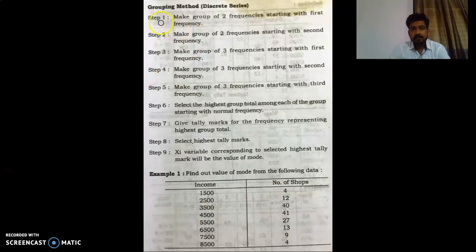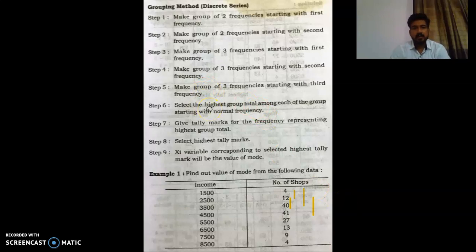For example, step 1: make groups of 2 frequencies starting with the first frequency. We just have to make a group like this. Then make groups of 2 frequencies starting with the second frequency. You have to omit the first frequency and then make groups of two this way. Then make groups of 3 frequencies starting with the first frequency. Now we have to make groups of the first 3 frequencies this way. Then make groups of 3 frequencies starting with the second frequency. Now you have to omit the first one and total the second, third and fourth frequencies.